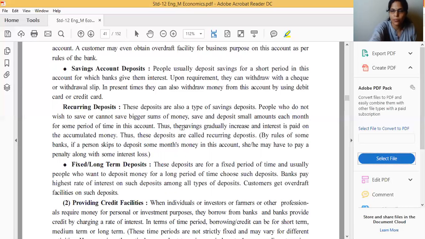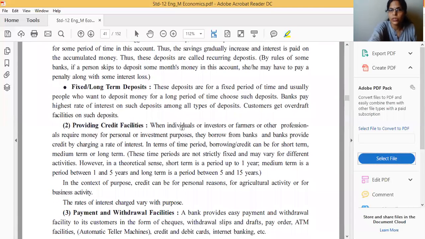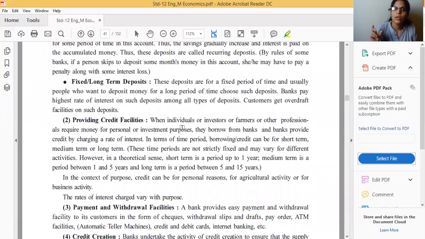Okay, the last one is the fixed deposit. The fixed deposit is actually a long-term deposit for a fixed period of time. Usually people who want to deposit their money for a long time period, for 3 years, 5 years, 8 years, 10 years, like that, can deposit their money. The customer can get an overdraft facility on such a deposit. Overdraft means what? More than deposited. Compared to whatever they have deposited, they can withdraw more money, an overdraft.